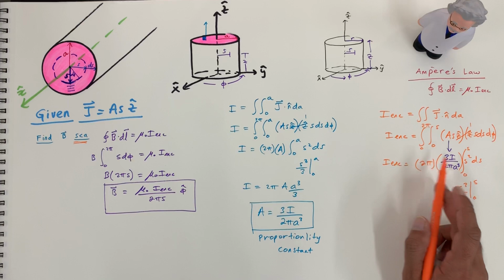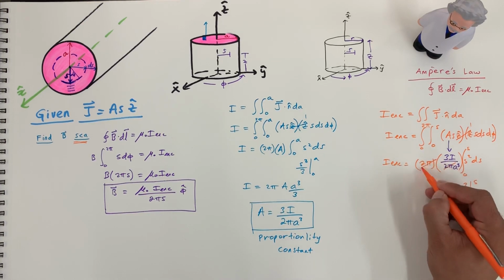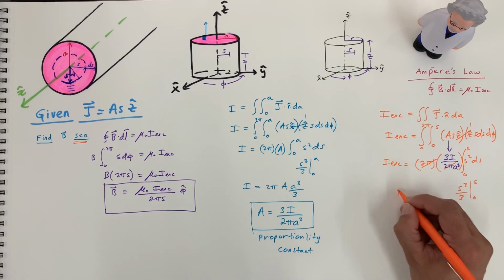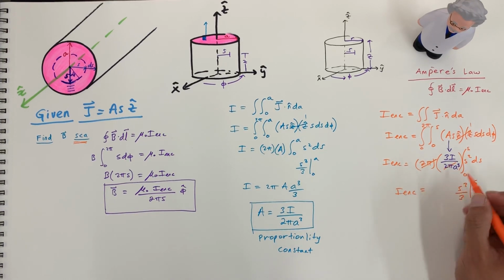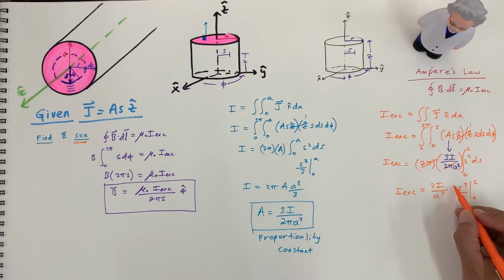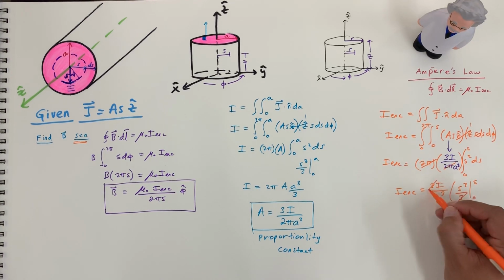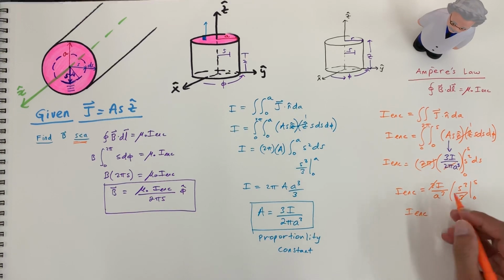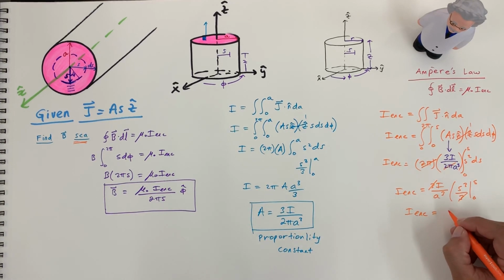And all the constants out here, we can cancel out 2 pi, leaving us with I enclosed is going to equal 3i over a to the third. Okay, evaluating this integral here, it's just going to be s, because that's the limit of integration, and we can cancel out these 3's. So finding the I enclosed, we get I s to the third over a to the third.